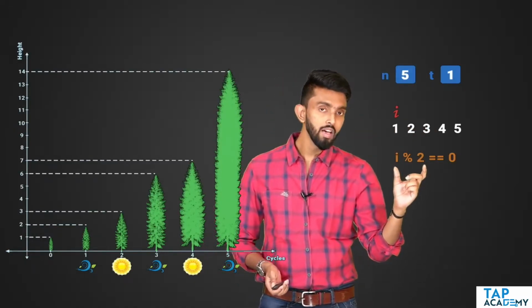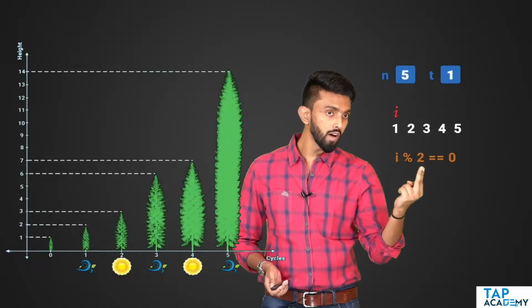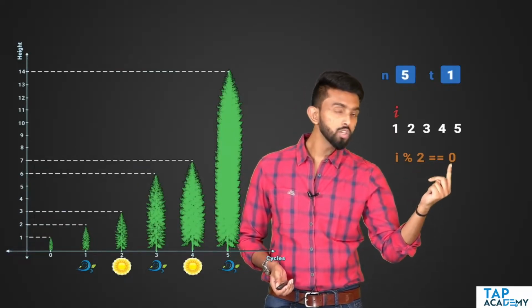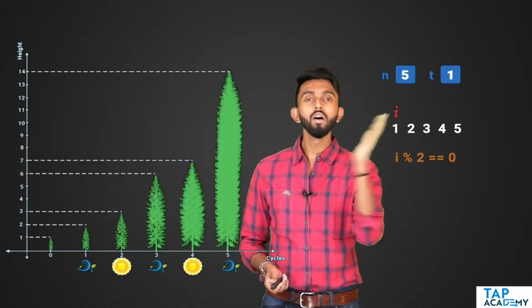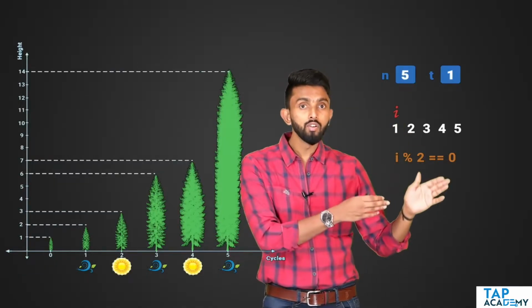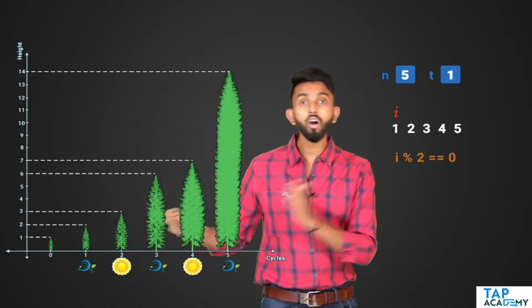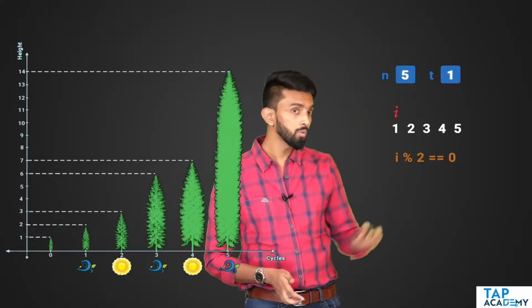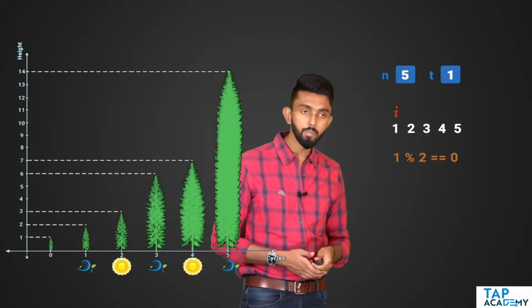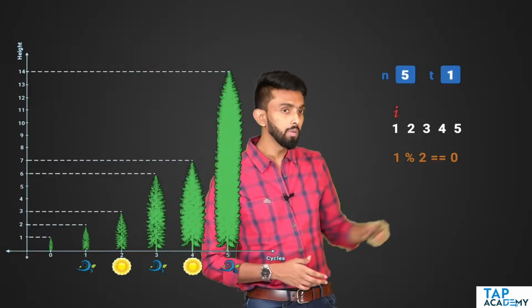And see, I am checking the remainder of the division of I by 2, is it equal to 0? If it is equal to 0, I know it is even. If it is even, it is summer. If it is not, I know it is spring. So that's what I'm doing. Two conditions can happen. Either it can be even or odd.